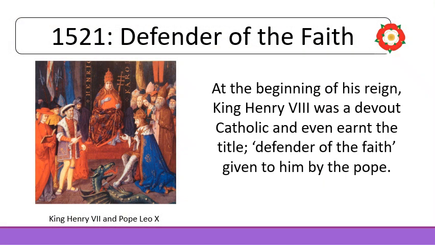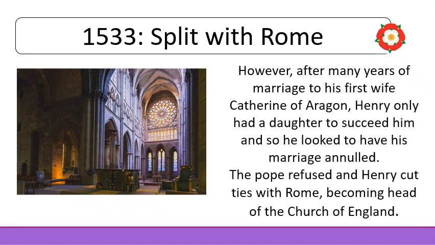At the beginning of his reign, King Henry VIII was a devout Catholic and even earned the title Defender of the Faith, given to him by the Pope. However, after many years of marriage to his first wife, Catherine of Aragon, Henry only had a daughter to succeed him, and so he looked to have his marriage annulled. The Pope refused, and Henry cut ties with Rome, becoming head of the Church of England.